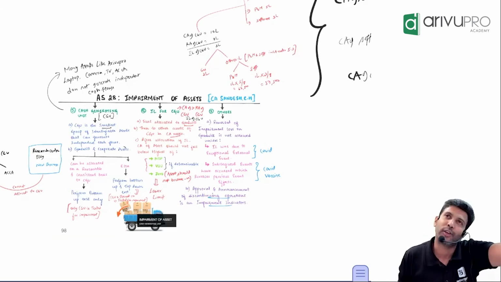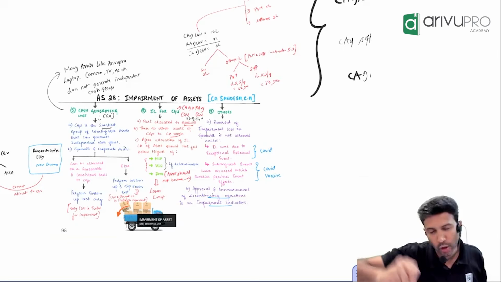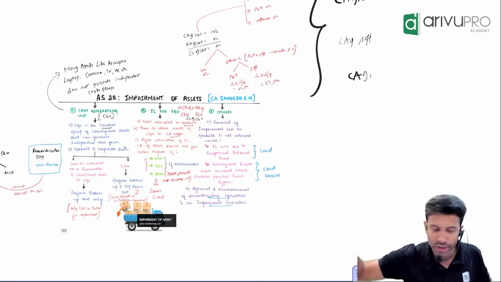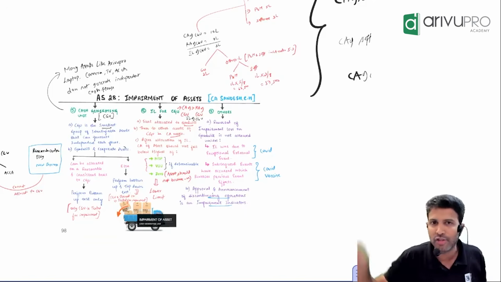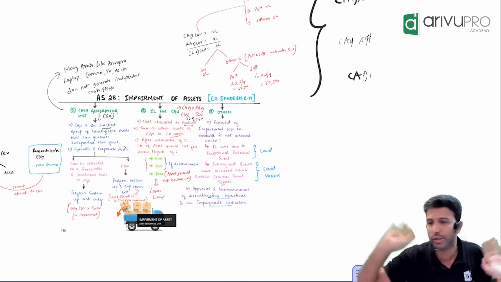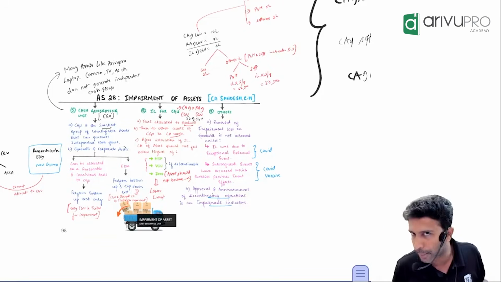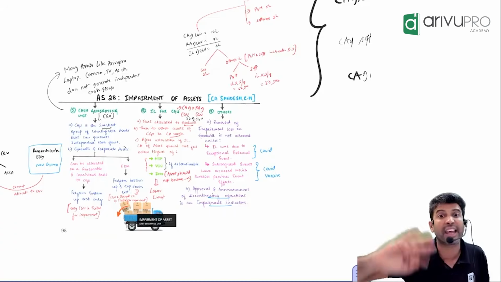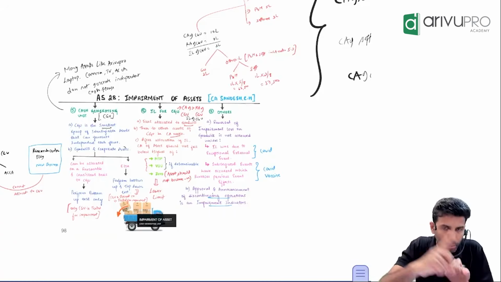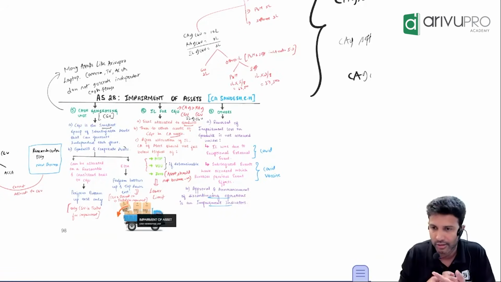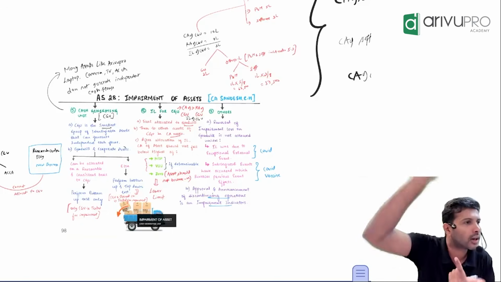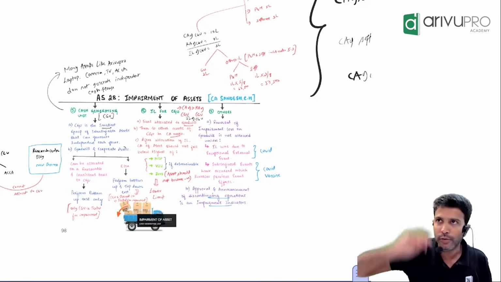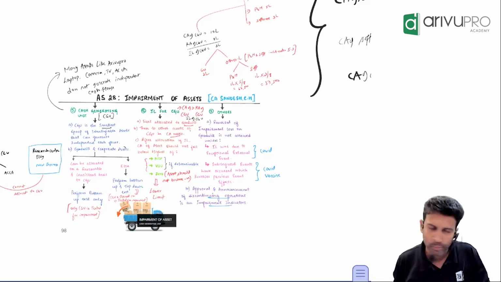I forgot. Now, if goodwill and corporate assets can be allocated to CGU, then you will only do one test called bottom up test. Bottom up test simply means you are doing the impairment at what level? CGU level. If goodwill and corporate assets cannot be allocated, then you will have to do bottom up test as well as top down test. Meaning you will have to do impairment check at CGU level, and also at overall company level.